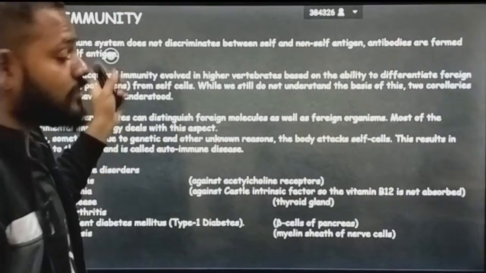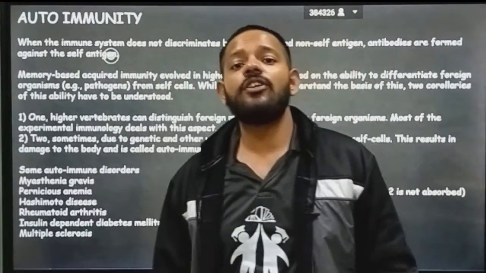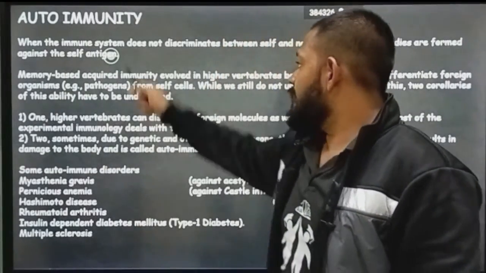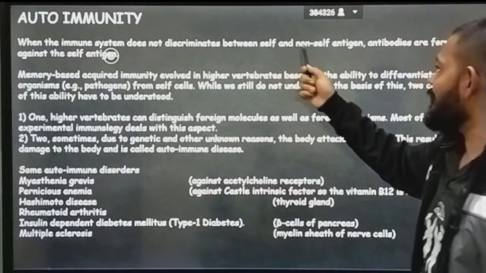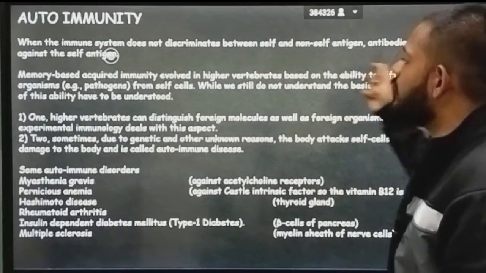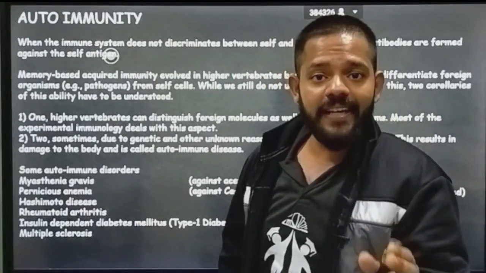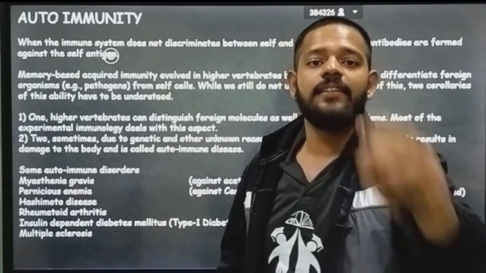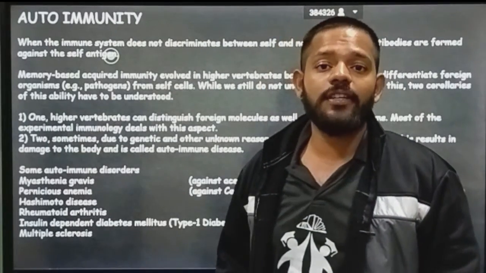Next is autoimmunity or autoimmune disorder, in which your own body's immune system starts to attack your own body. When the immune system does not discriminate between self and non-self antigen, antibodies are formed against the self antigen. When your body's immune system starts killing your own cells, it is an autoimmune disorder.